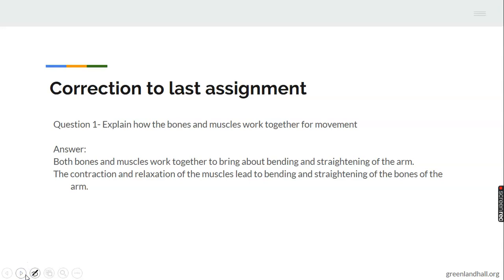The first question is, explain how the bones and muscles work together for movement. The answer: bones and muscles work together to bring about bending and straightening of the hand. The contraction and relaxation of the muscles lead to bending and straightening of the bone. This is because when muscle contracts, there is bending of the bone. When muscle relaxes, there is straightening of the bone. That is the answer to that one.